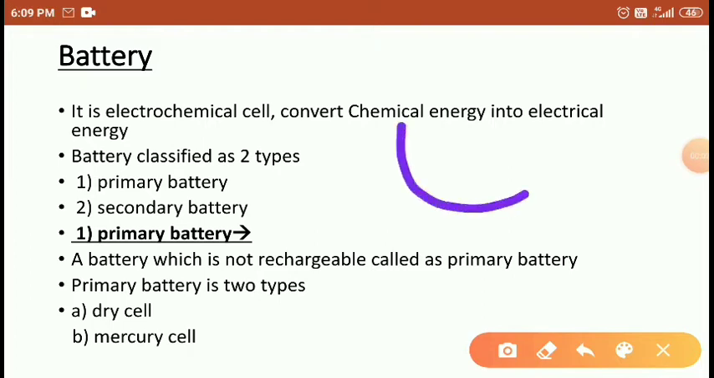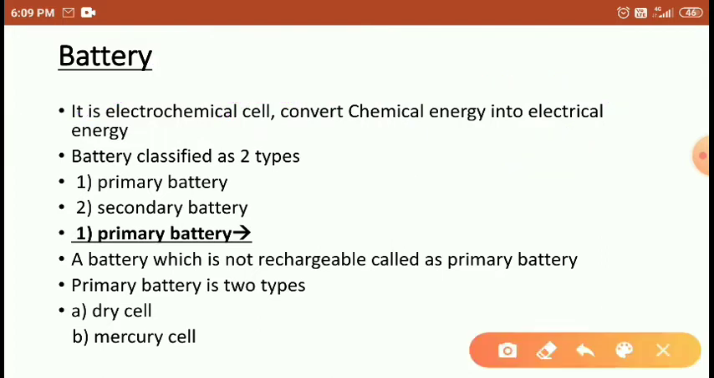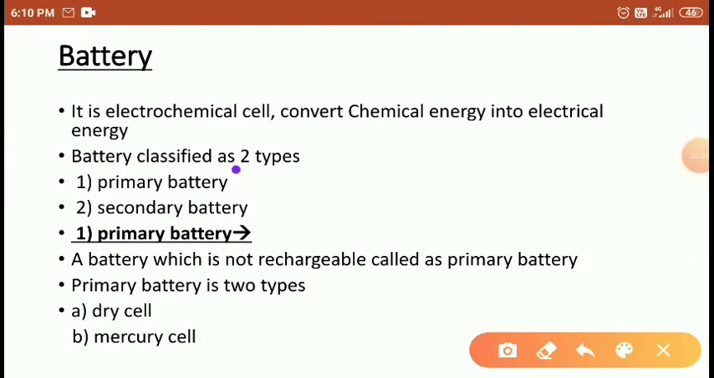So chemical energy is converted into electrical energy, right? That is what we call the electrochemical cell. This whole process can occur in the battery also, right friends? So batteries are classified into two types: primary battery and secondary battery. Let's move to the primary battery.